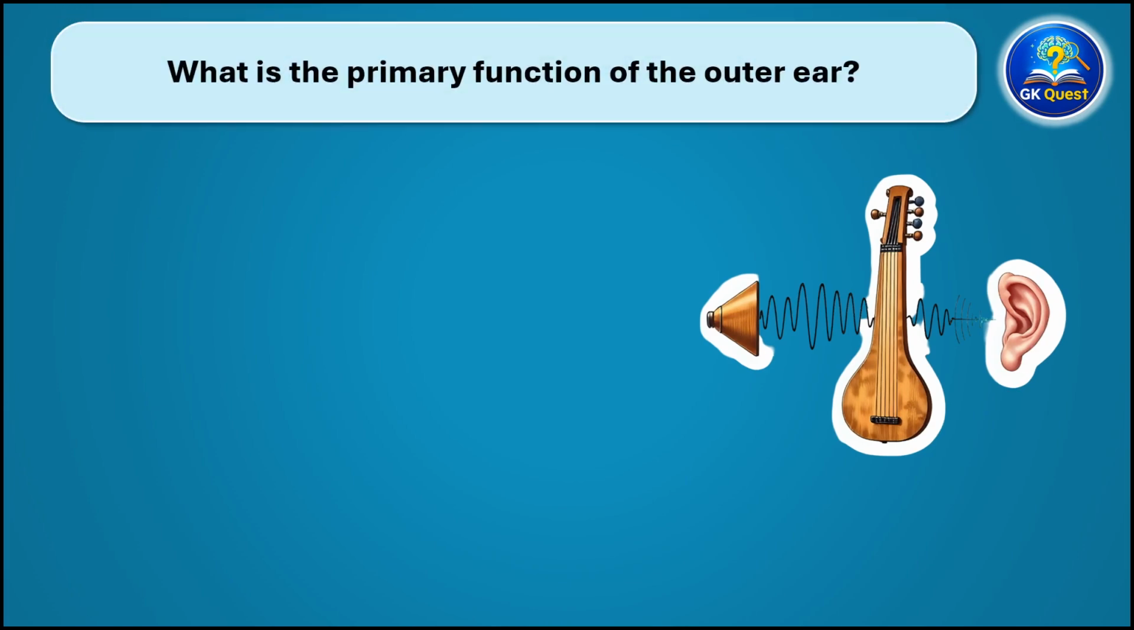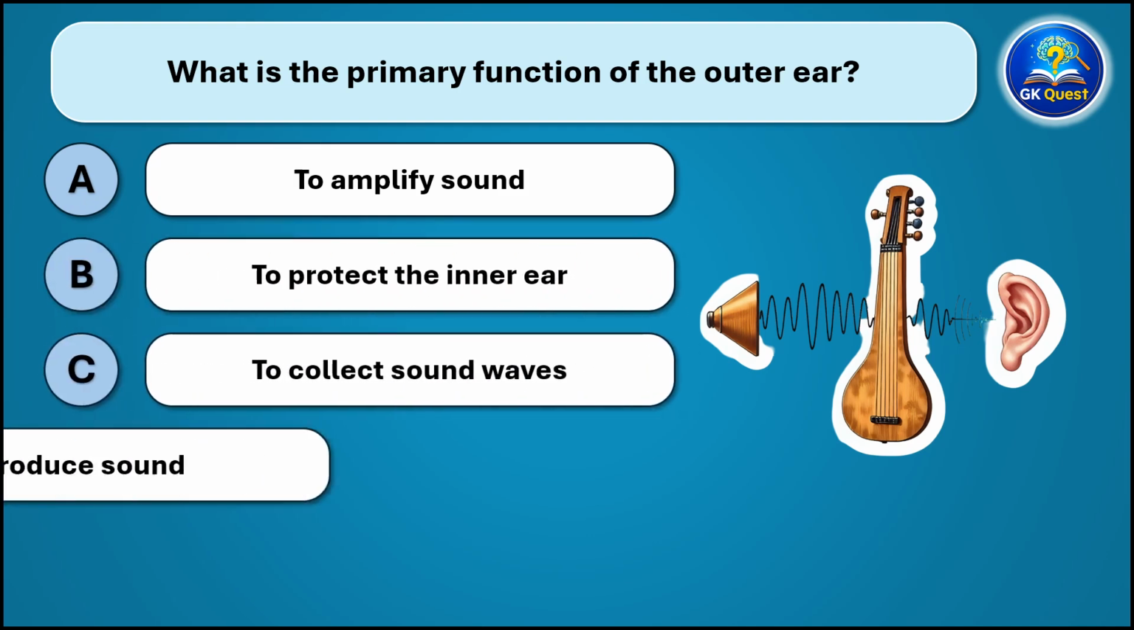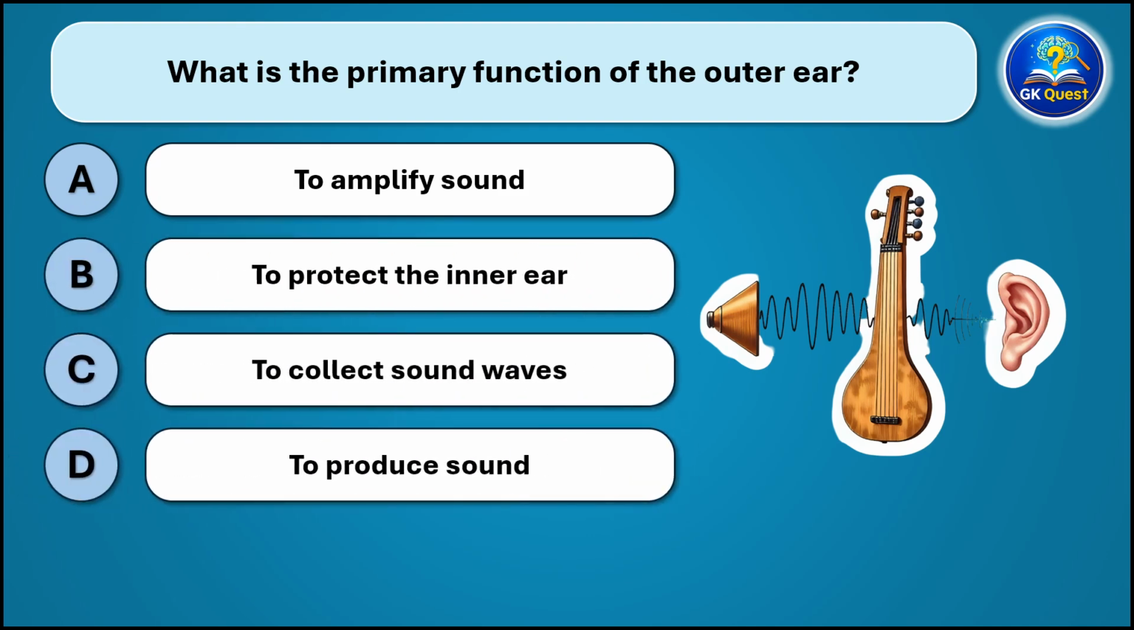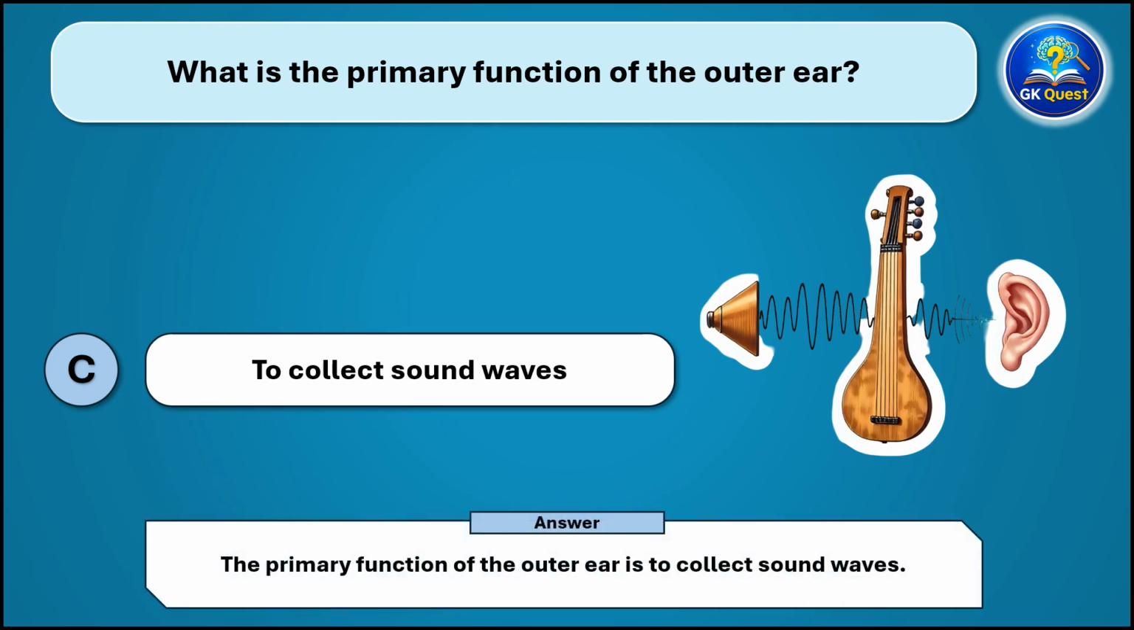What is the primary function of the outer ear? And the correct answer is the primary function of the outer ear is to collect sound waves.